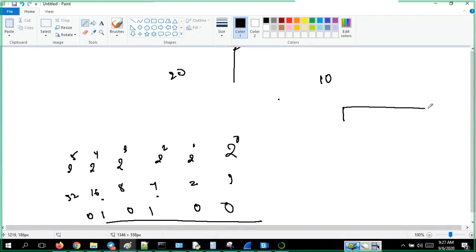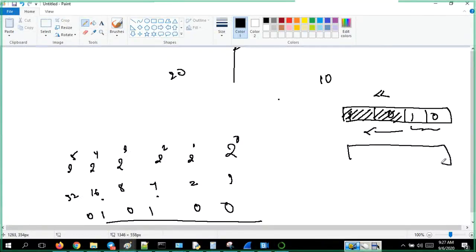First it will take this entire thing: 0 1 0 1 0. So the left shift operator first removes the two elements on the left side, and these remaining bits are moved to the left location. So it will put it like this: 1 0 means these two moved to the left side, and the next two bits will be filled with 0 0.